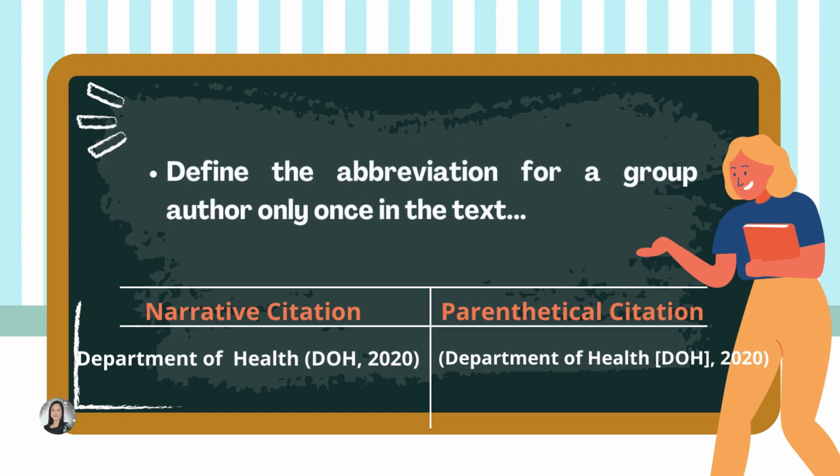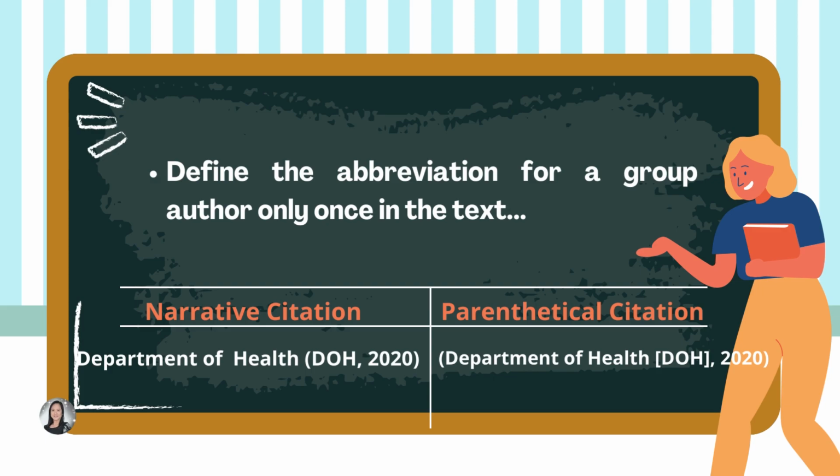Now, we also have what we call group author. For example, Department of Health, Parañaque National High School. These are examples of group authors. When we say group author, we refer to an institution, an association, or a company where the individual authors belong, but rather than the individuals, they use their association, the company, or the group where they belong. So, you have to define the abbreviation only once in the text.